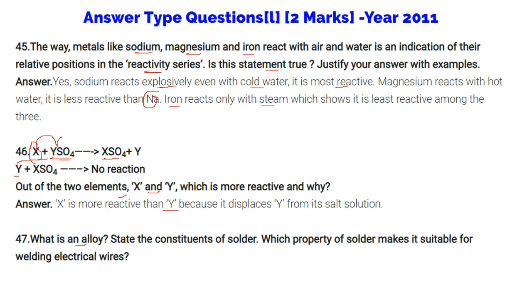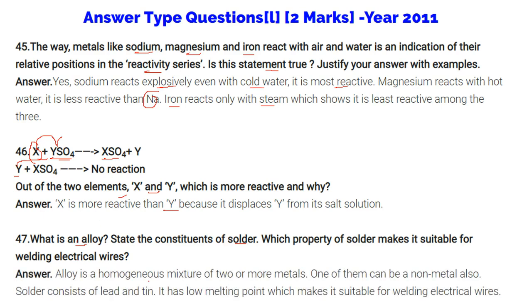What is an alloy? State the constituents of solder. What property of solder makes it suitable for welding electric wires? An alloy is actually a homogeneous mixture of two or more metals, and one of them can be a non-metal also. Solder consists of lead and tin. It has a low melting point, which makes it very suitable for welding the electrical wires.